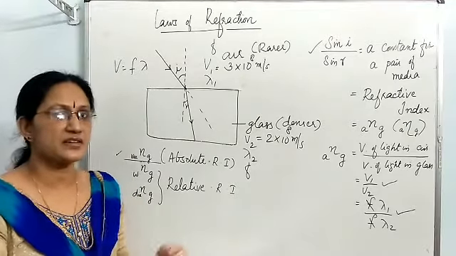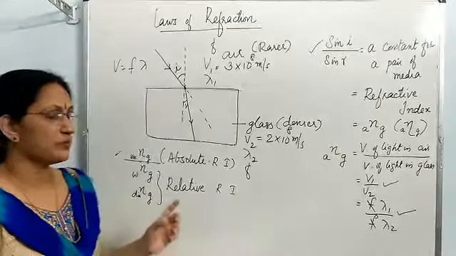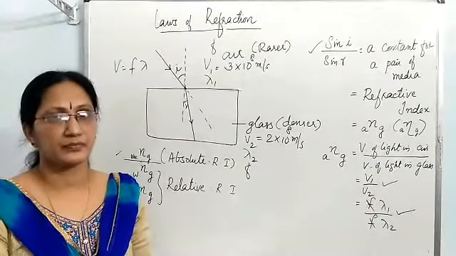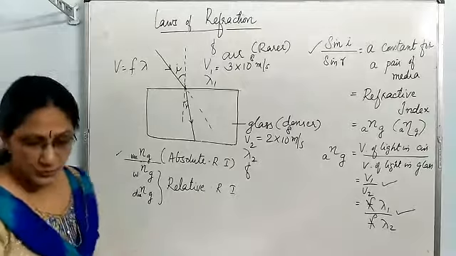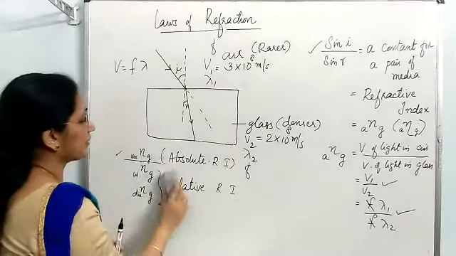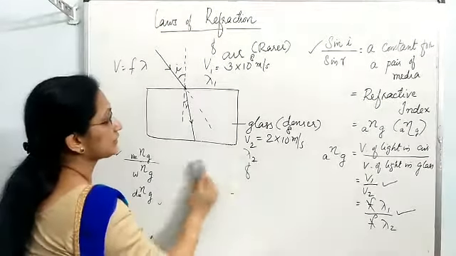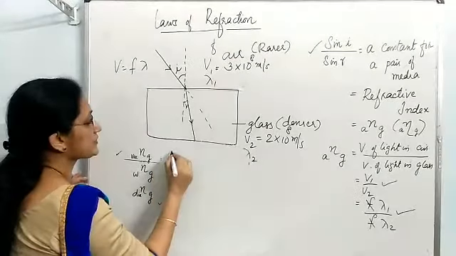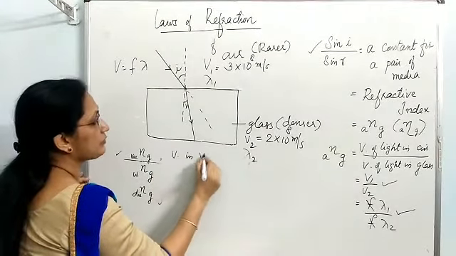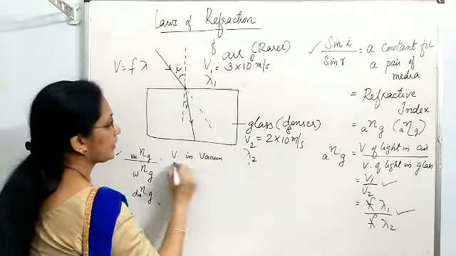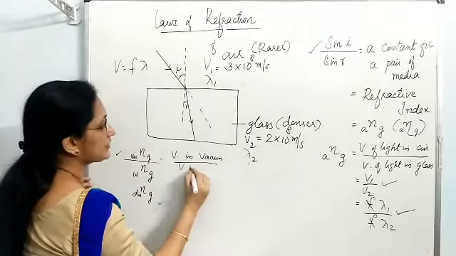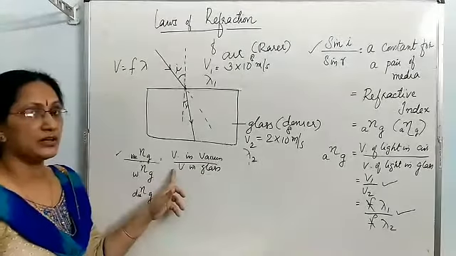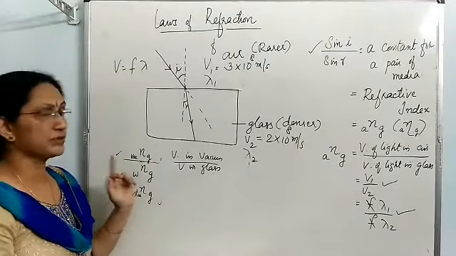In air also it is the same, slight variation is there, it is ignored. So, that is the highest speed light has. So, the formula to find out absolute refractive index of glass is velocity of light in vacuum upon velocity of light in glass.